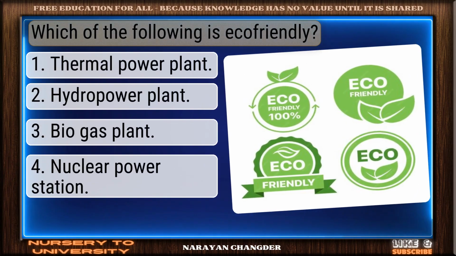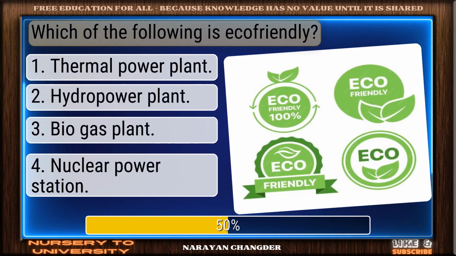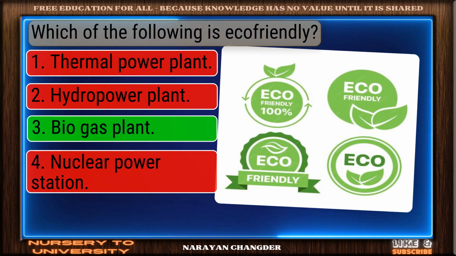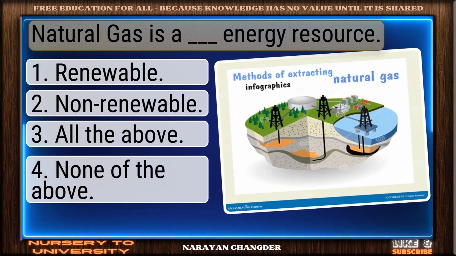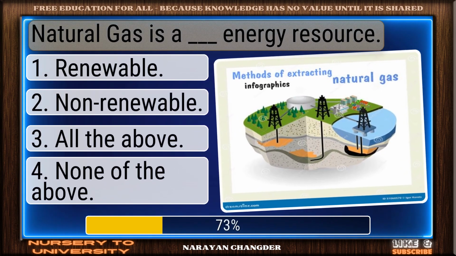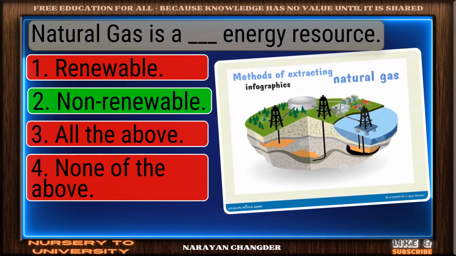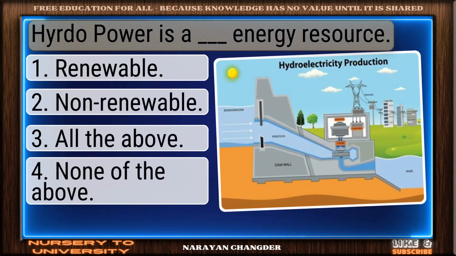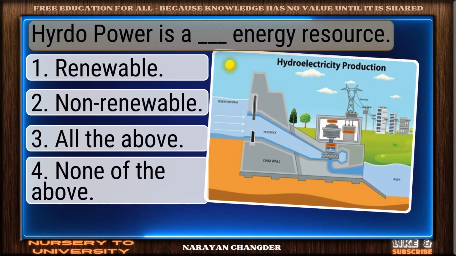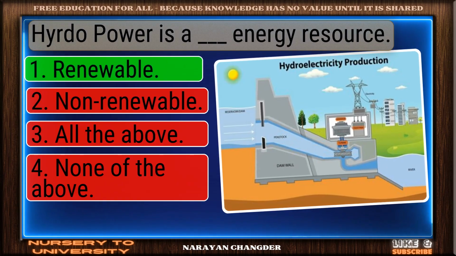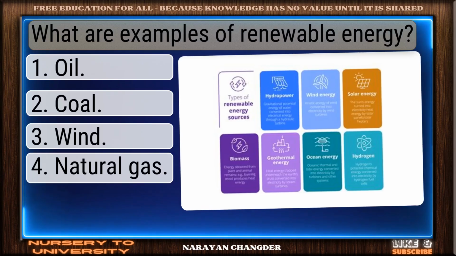Which of the following is eco-friendly? Valid point. Biogas plant is true. Natural gas is a dash energy resource. Nice selection. Non-renewable is correct. Hydropower is a dash energy resource. Well picked. Renewable is correct.